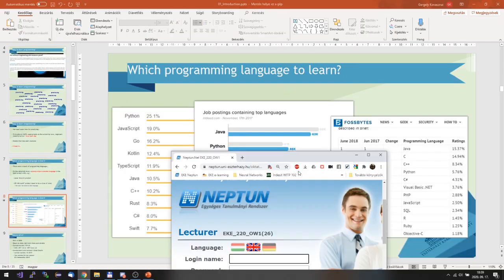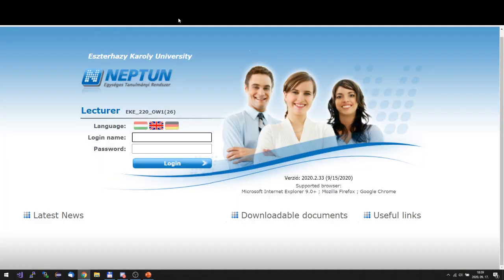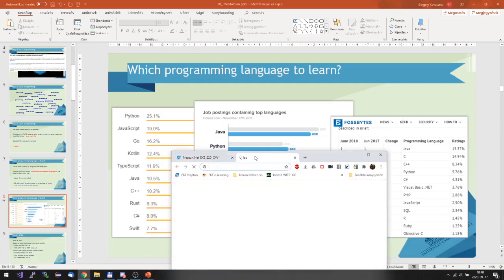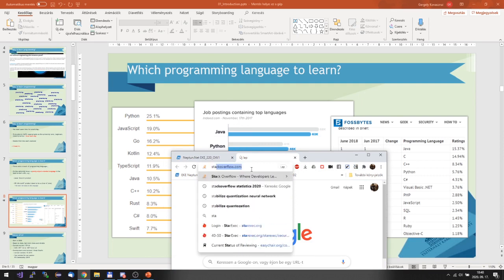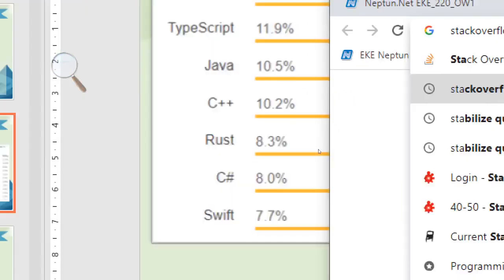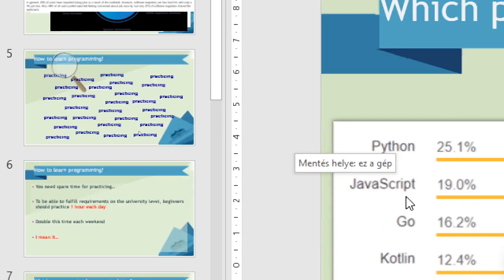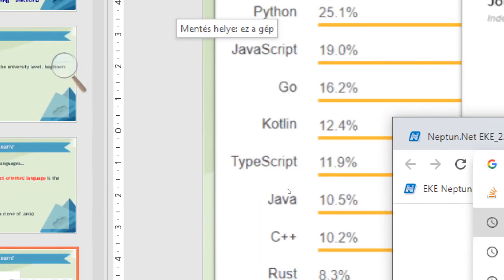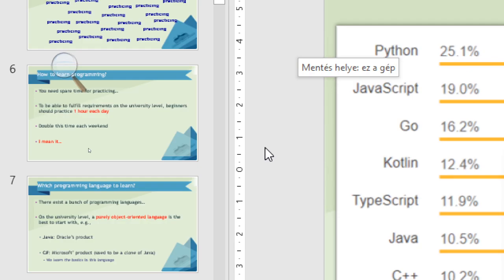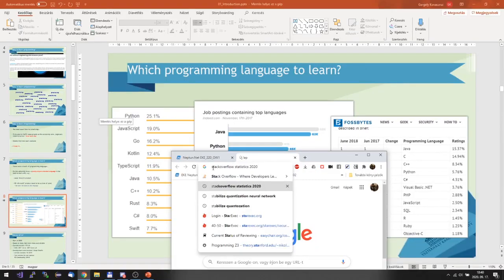So yesterday, when I was preparing for this class, I looked at some fresh statistics. You can always find some fresh statistics on Stack Overflow. Can you see that? Do you know this web page, Stack Overflow?